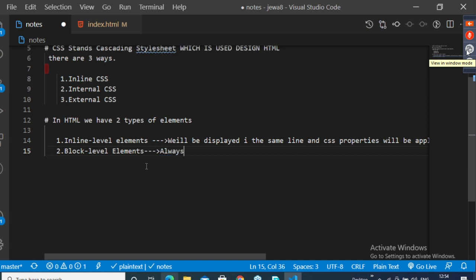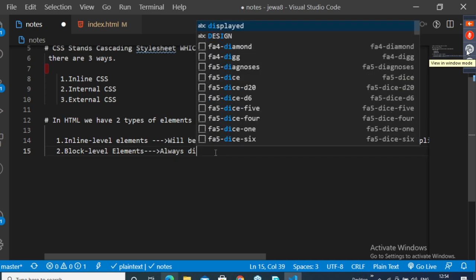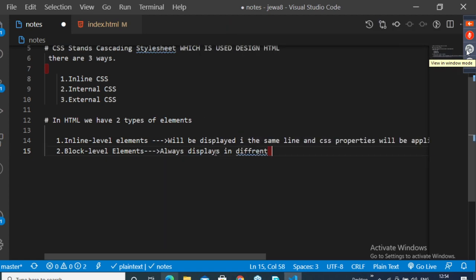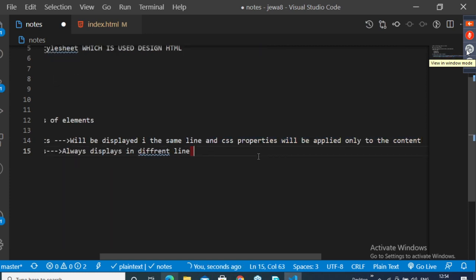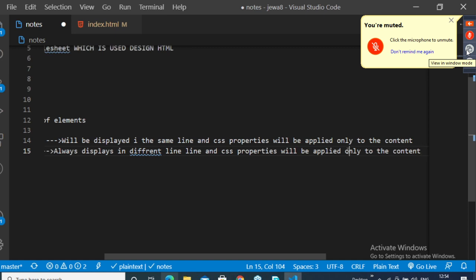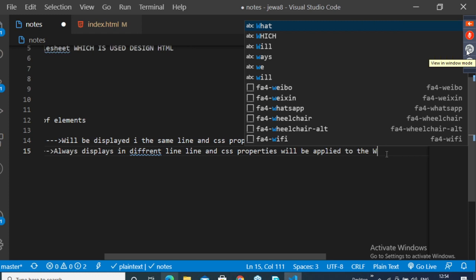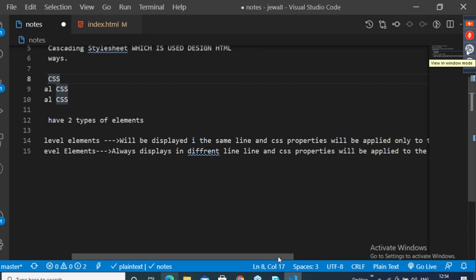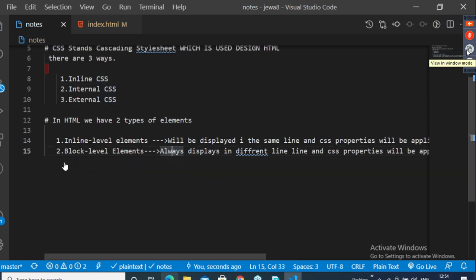These block level elements always will be displayed in a different line, and CSS properties will be applied to the whole block. Observe here. I will show you the whole block. Concentrate, really. Okay, concentrate.